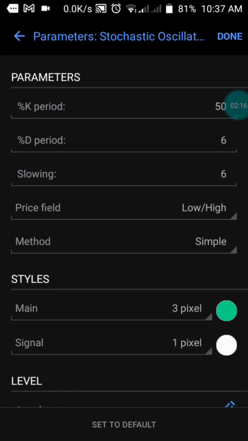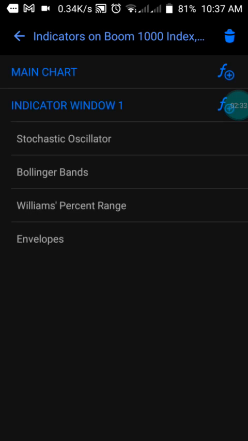Our price field is low/high, and our method is simple. The main color is green, but you can choose any color of your choice. Your signal can be white because that is the background color of my own chart.